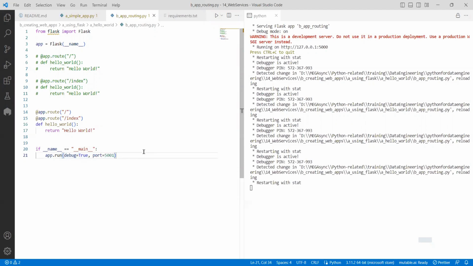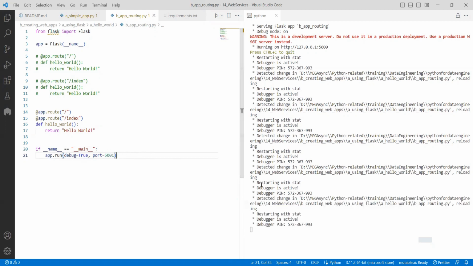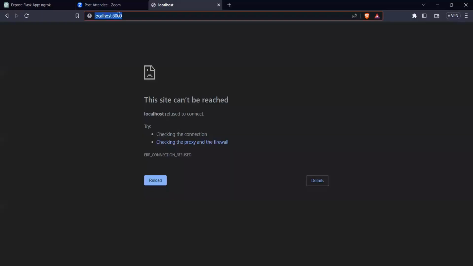Instead of 5000, if I today want to make it 5001 and I save, did you see every time I'm making changes it is showing the thing? Now in this 5001 port, I need to check. If I go back to the server and, instead of 8000, I say 5001 localhost, I should get the output. If there is any issue, it will throw an error and let me know.